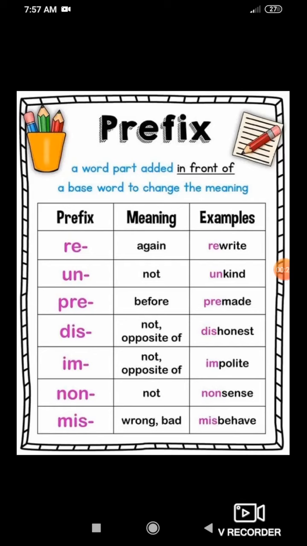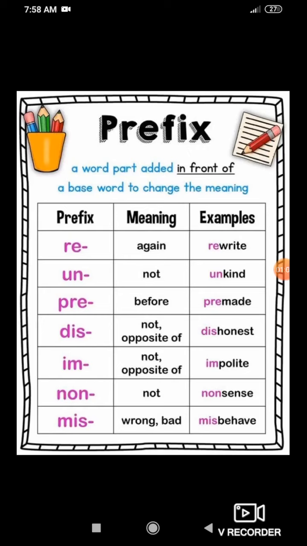I repeat again, what is the meaning of prefixes? A prefix is a word part which is added in front of a base word to change the meaning. Pre means before, okay? So the letters are added before the word. For example, here prefix, meaning and example, three columns are given. Let us try to understand these prefixes with the help of more examples.